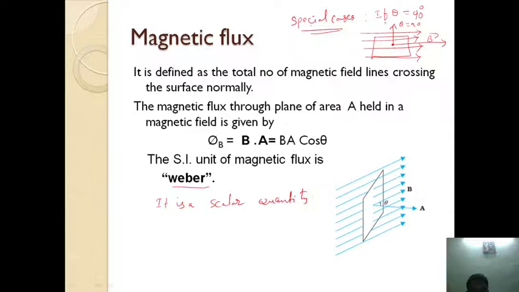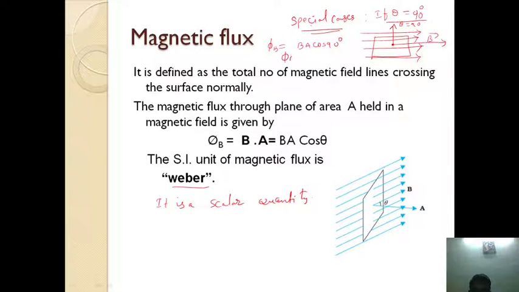First case, let us take theta equals 90 degrees. Then what will be the magnetic flux? When the surface is parallel to the magnetic field, the area vector will be perpendicular to the magnetic field. In that case, the magnetic flux through the surface is given by B A cos 90.